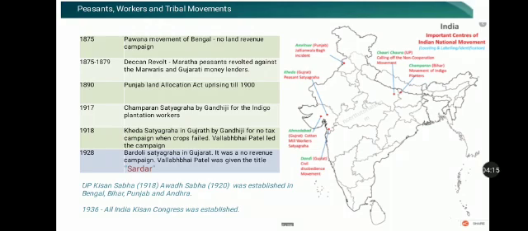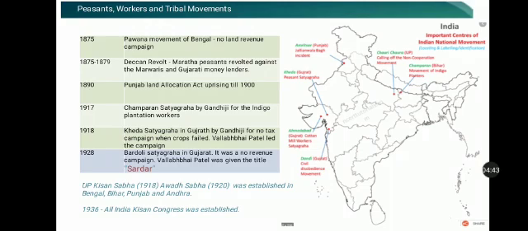In May 1873, an agrarian league was formed, according to which the payments of enhanced rents were refused. The peasants did not agree to pay the increased rents. They fought against the Britishers, and this was called a no land revenue campaign.